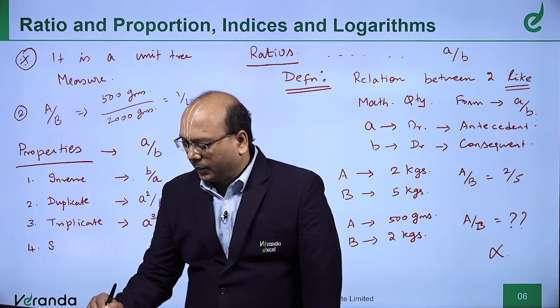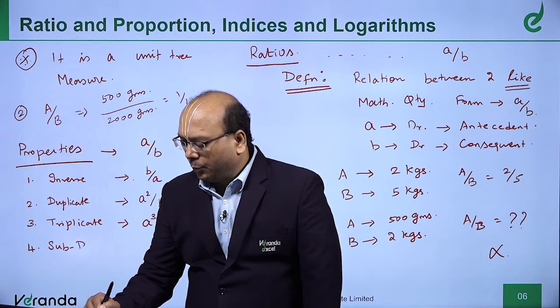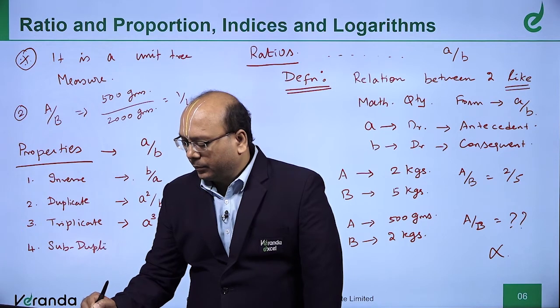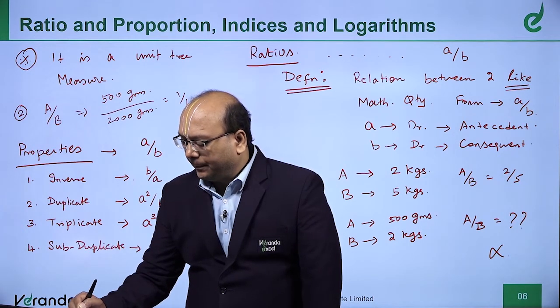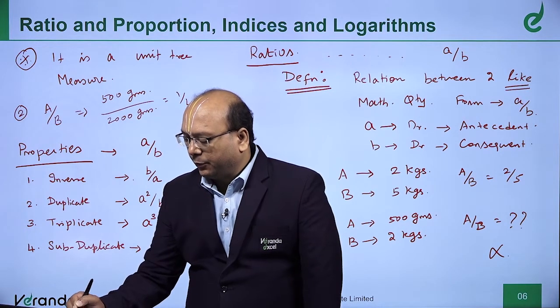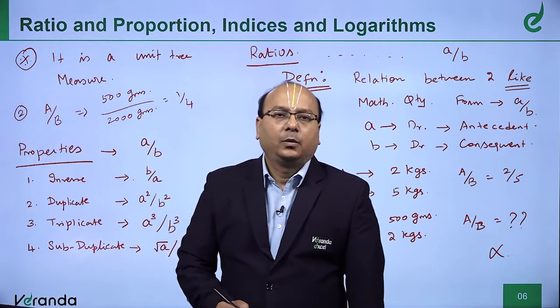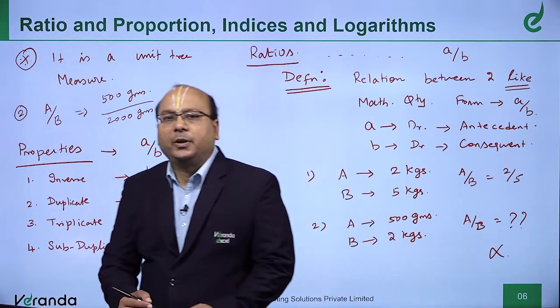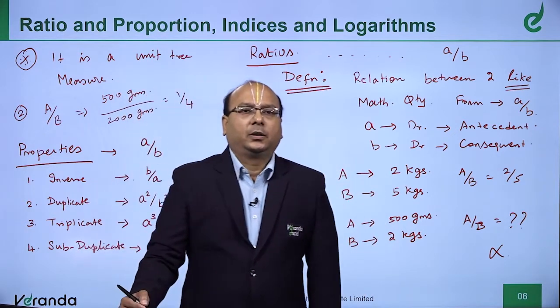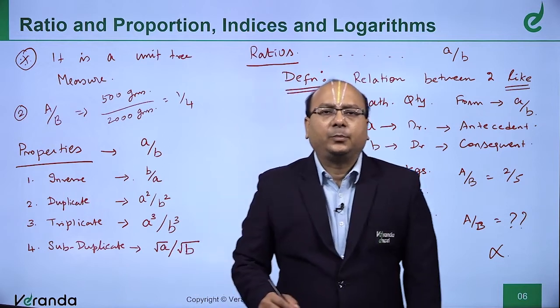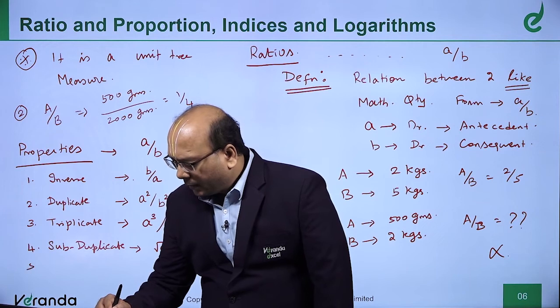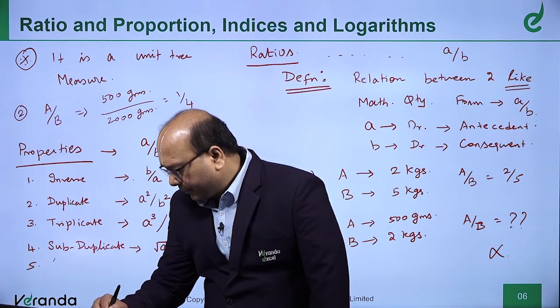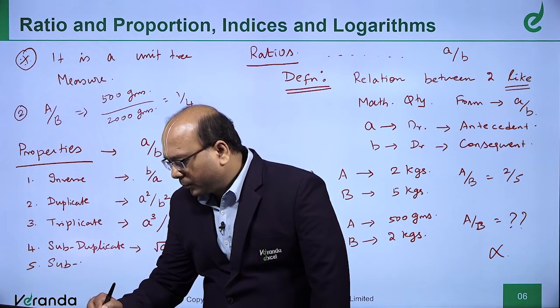Then subduplicate. What is subduplicate? Square root of A divided by square root of B, root A by root B, is called subduplicate of a ratio. Do we have a subtriplicate? Yes, we do have.